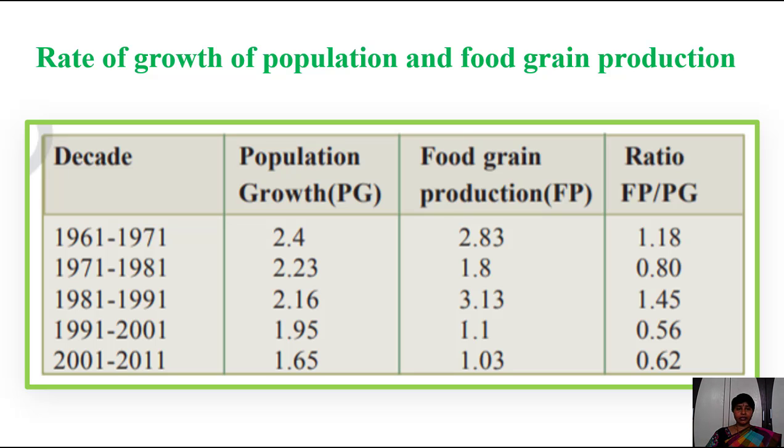This is very less. In 2001 to 2011, 1.65 is the population growth, 1.03 is the food grain production, and the ratio of food production and population growth is 0.2. This is also less. So this is the population growth and food grain production. What is the relation between these two? If, according to the population growth, the food grain production also increases simultaneously, there is no problem in any country.